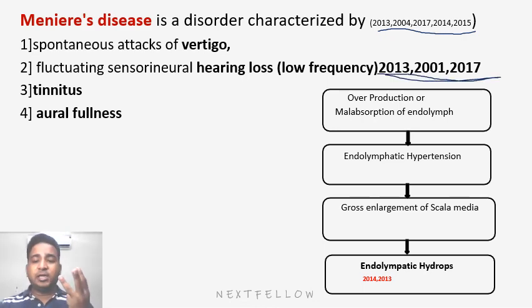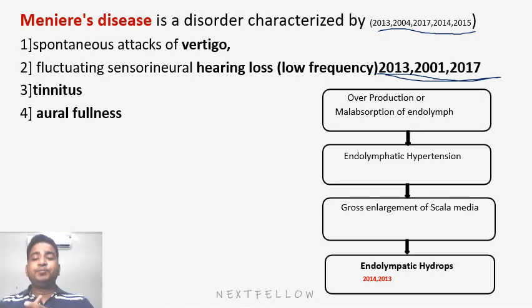And what is the third symptom? Third symptom is tinnitus, a ringing sensation in the ear. So try to remember Meniere's disease, the examiner may ask you to exclude the incorrect option from all the four symptoms present in Meniere's disease. So the first one is vertigo, which is spontaneous in attack. Generally vertigo in Meniere's disease will last from a few minutes to a few hours.